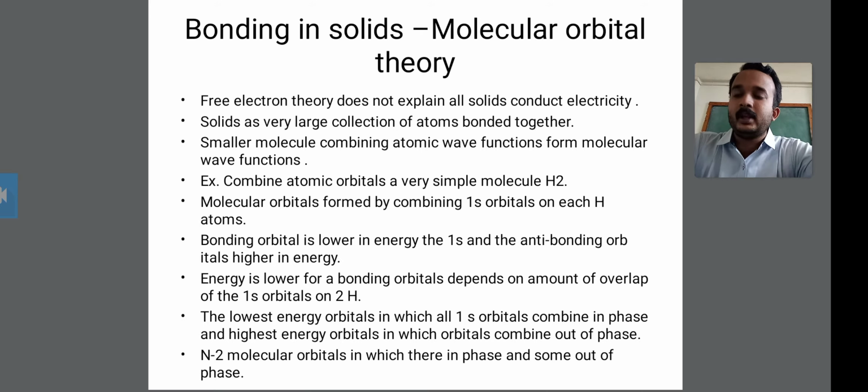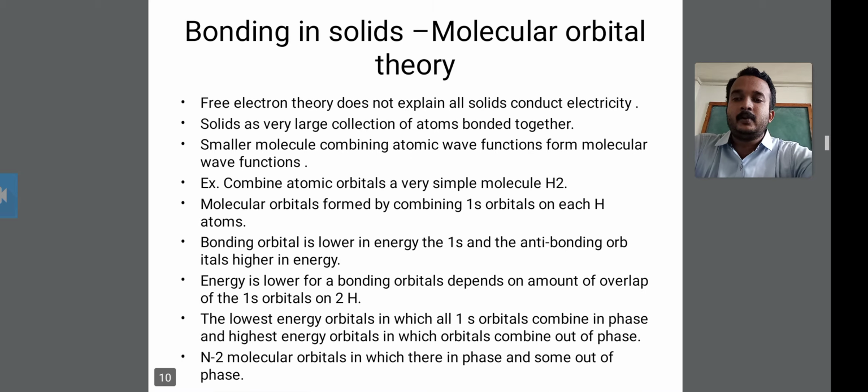Okay, then the solid has a very large collection of atoms bonded together. You have to take the solid components. These solid components are a very large collection of atoms bonded together. Then the smaller molecule is formed by combining atomic wave functions to form the molecular wave function. You also have to know about the two wave functions.